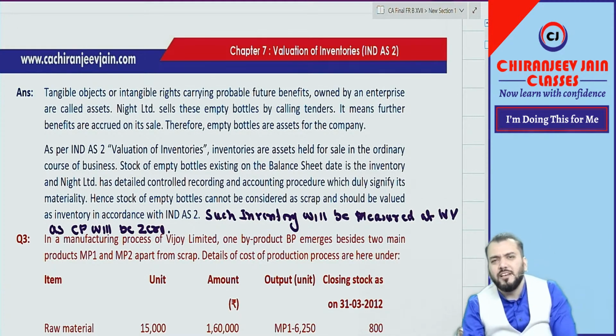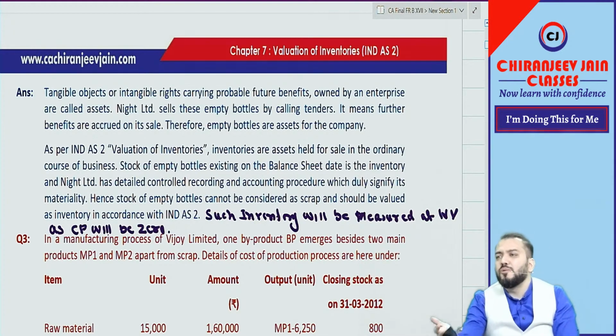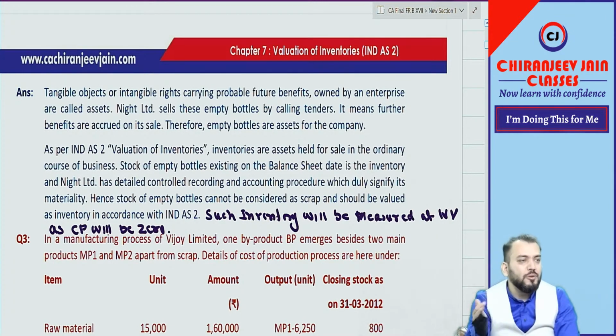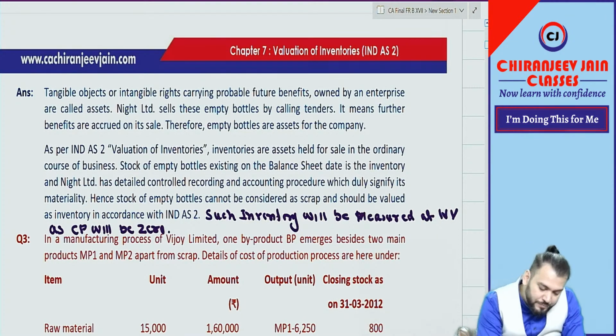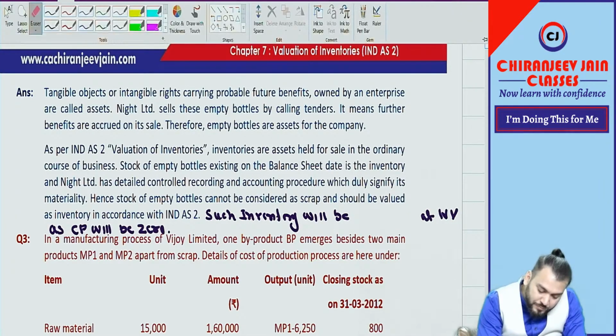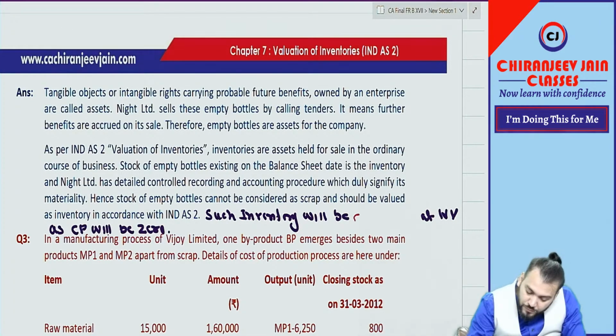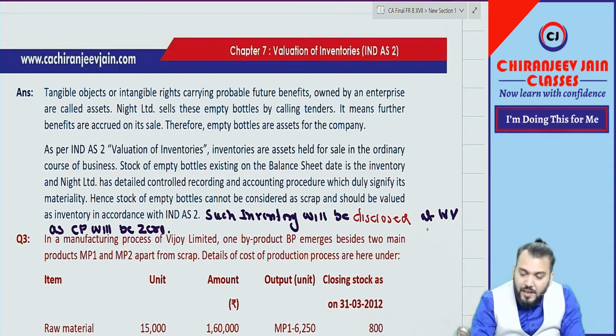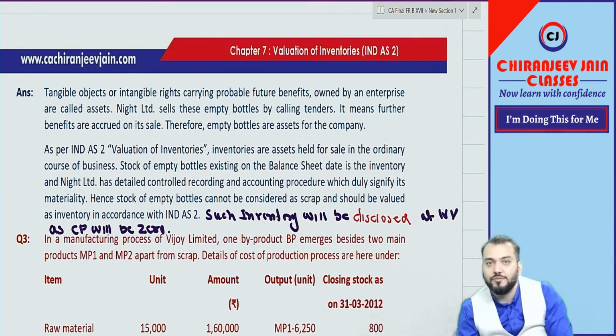So such inventory will be disclosed at nominal value as cost price is 0.